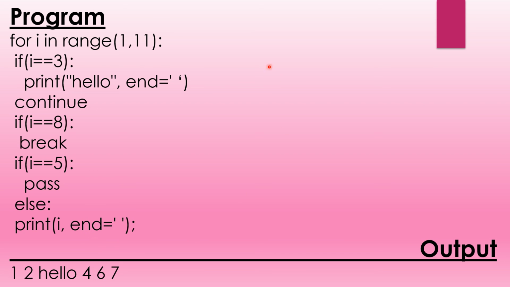And now again it will go up and the value will change to 7. You can see here this false, false, false, and this will again be printed in the output: 7 is there and a gap will be given. And now in the last step, basically it is the last in this program, the value of i will be 8. So you can see this is false, this is true. So it will break, which means the program will stop here, and you can see this in the output.